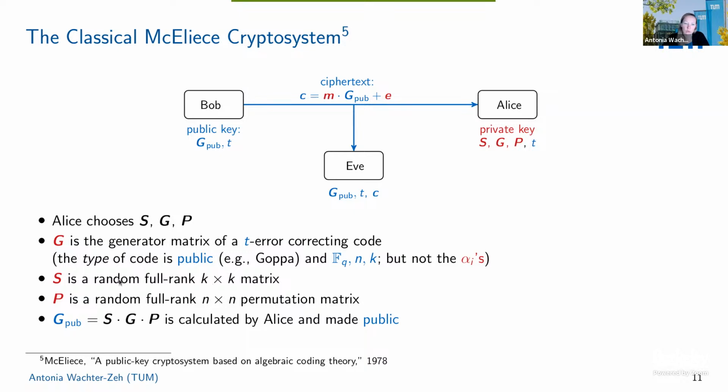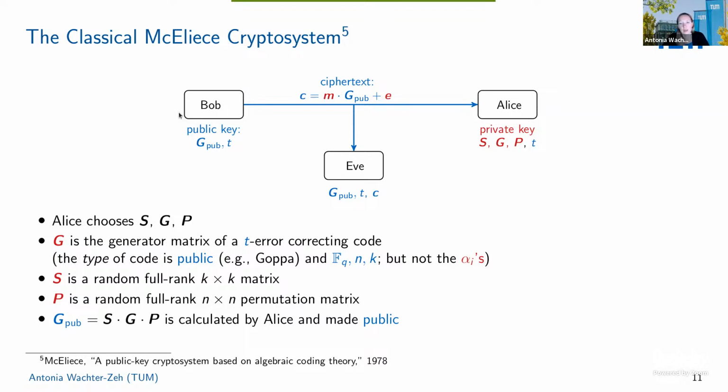And she also chooses S and P, where S is just a random full rank matrix and P is a random full rank permutation matrix. Then she calculates the product of these 3 matrices, which is called G_pub. Now G_pub should look random, so G_pub shouldn't tell anything about G. I mean, the type of the code, it's a Goppa code, is public, but the locators, for example, are not. So it should be hard to get from G_pub to G.